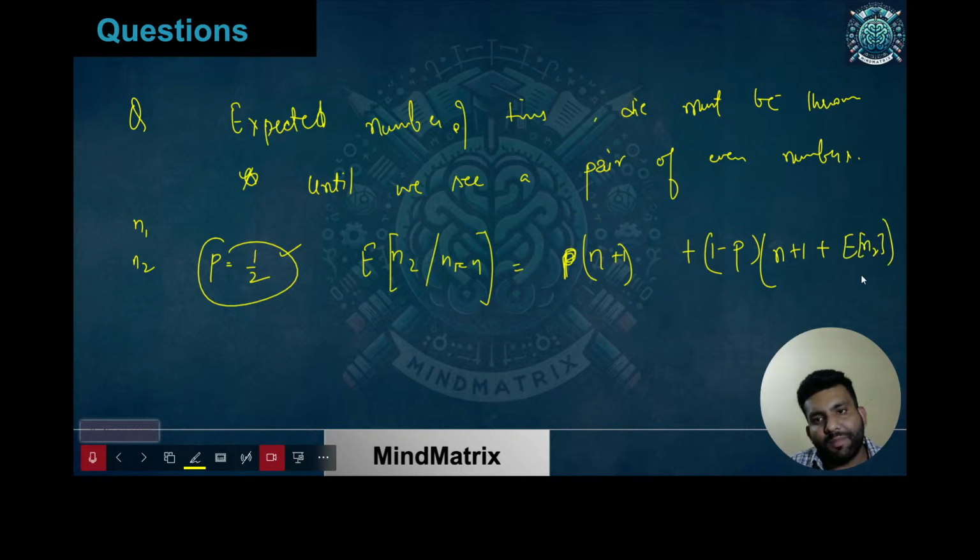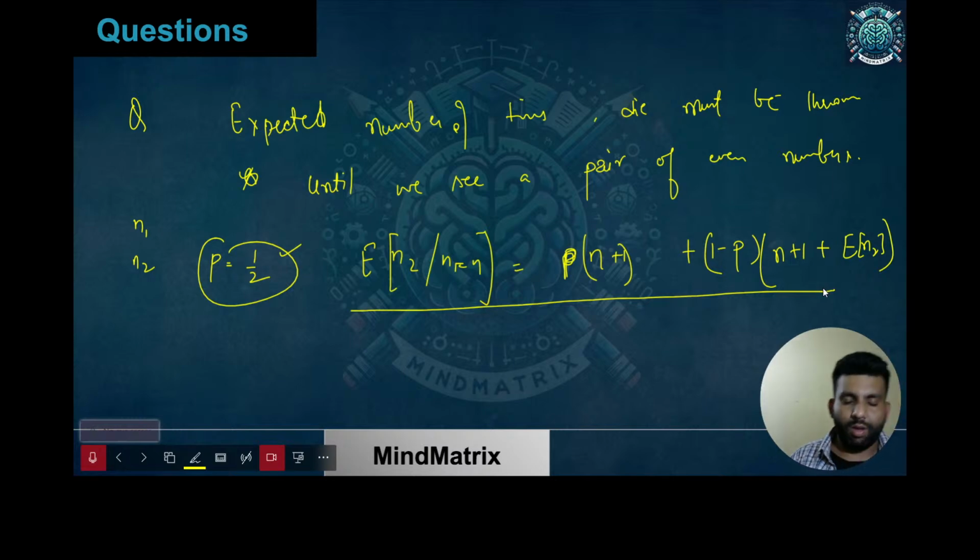Let me tell you what exactly this equation refers to. I'm looking for the expectation of n2, that is, what should be the value of n2 such that I get an even number in that. I'm talking about if at n1 I got an even number, at the nth throw. If I had an even number at this place, then the probability is p simply.